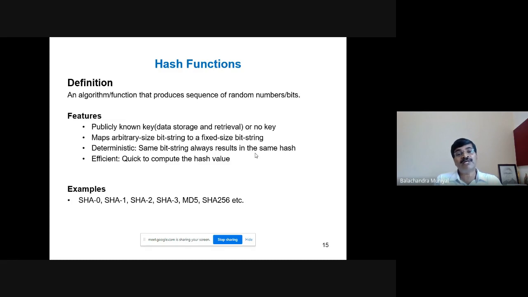For example, your input itself becomes a key. These hash functions map arbitrary size bit string to fixed size bit string. For example, you consider SHA-1 algorithm, whatever may be the length of the input, whatever may be the length of the document, output is always 160 bits. It is fixed size. Deterministic, same bit string always results in the same hash. Efficient, quick to compute the hash value. These are some of the requirements for efficient handling of searchable encryption schemes.